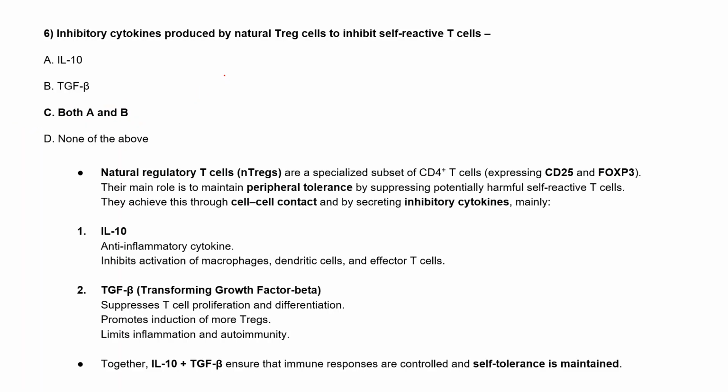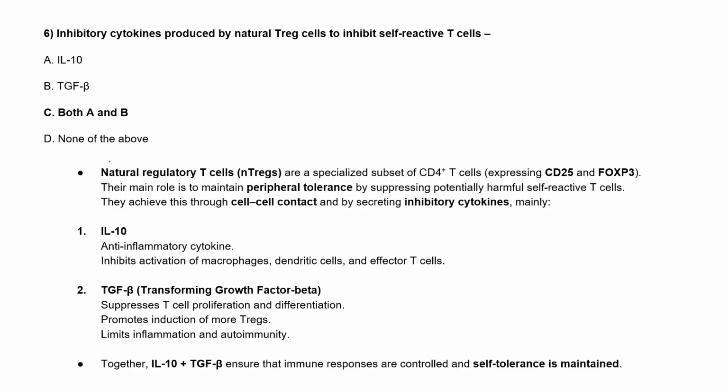Very good. You guys were right that both A and B, that is interleukin 10 and TGF beta, are the cytokines released by the T regulatory cells, and these are inhibitory cytokines that will inhibit the immune cells' activity, so that these T cells will not react to our cells.